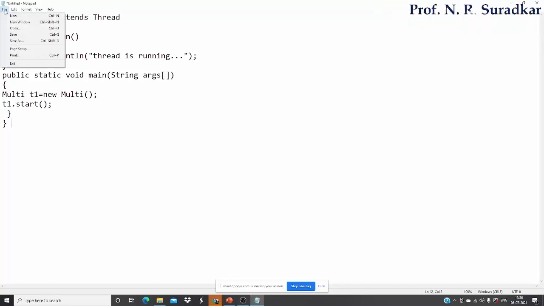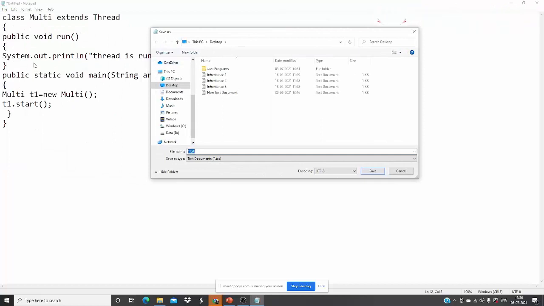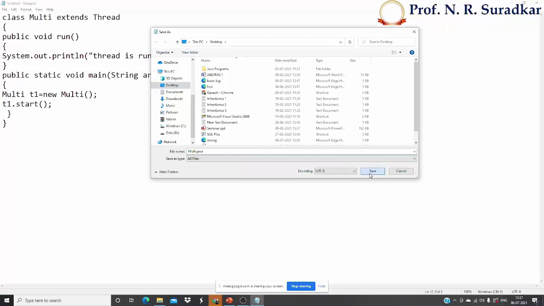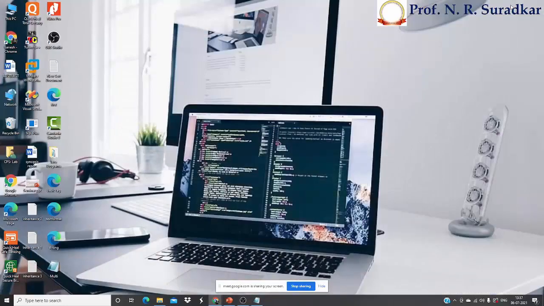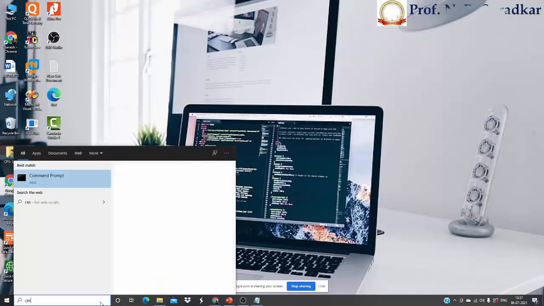it is required to compile a program. Go to the File menu, then go to the Save As option. Save the program using the same name as the class, Multi.java, and save it as all files. Save. Then it saves on the desktop. Let's see here Multi. Okay, now let's compile the program. To compile the program, we use the command prompt.